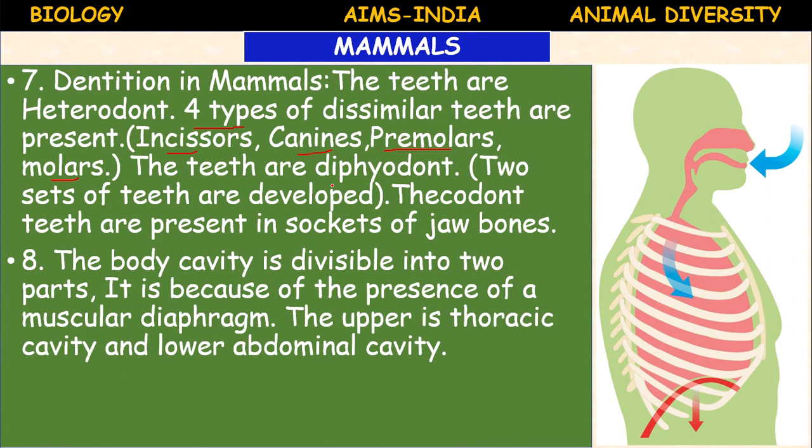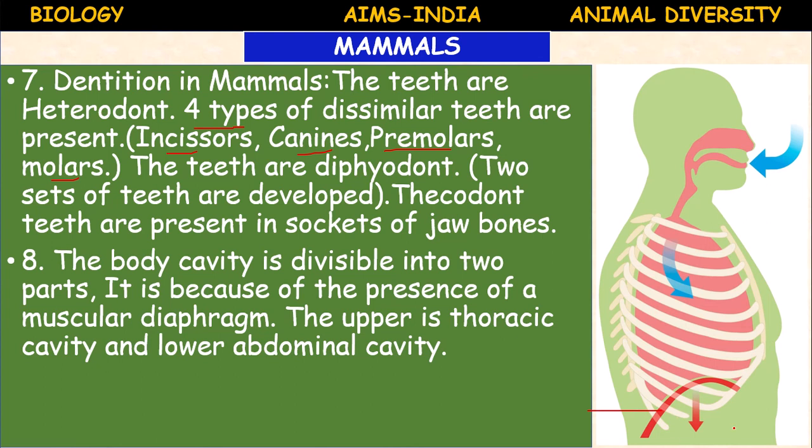Next, general character. The body cavity is divisible into 2 parts because of the presence of a muscular diaphragm. So this is the muscular diaphragm. Because of the presence of this muscular diaphragm, the body is divisible into 2 parts, the upper thoracic region and the lower abdominal cavity. There are 2 cavities. From here to here it is the thoracic cavity, from here down it is the abdominal cavity.